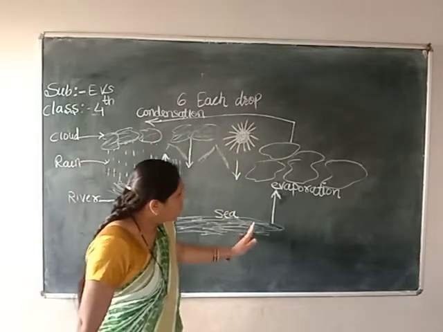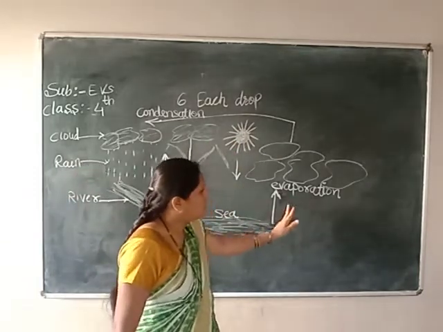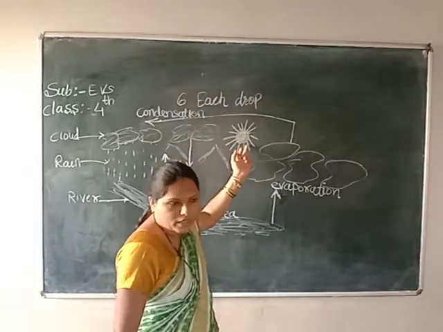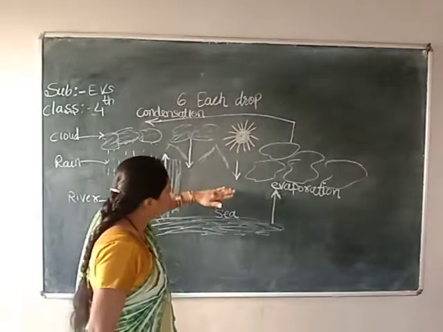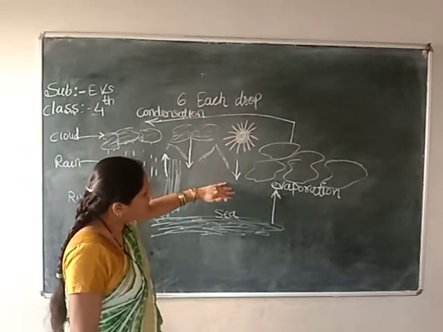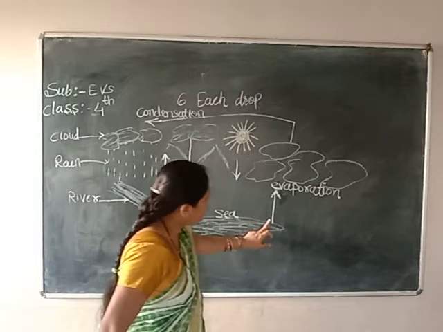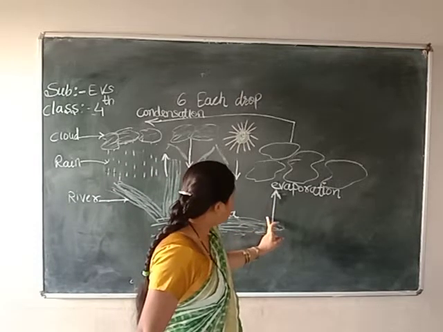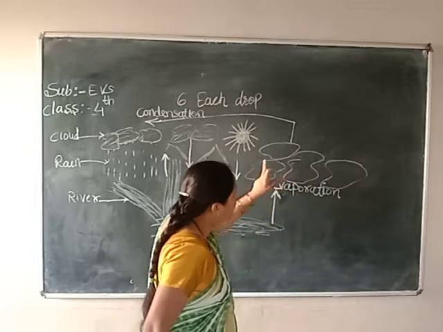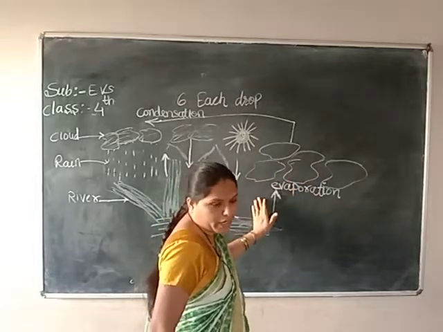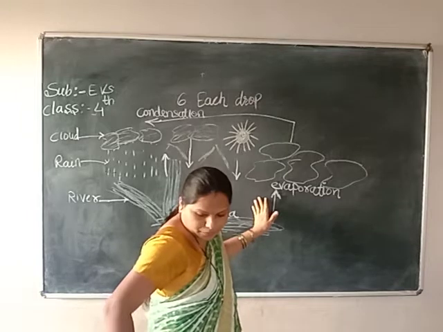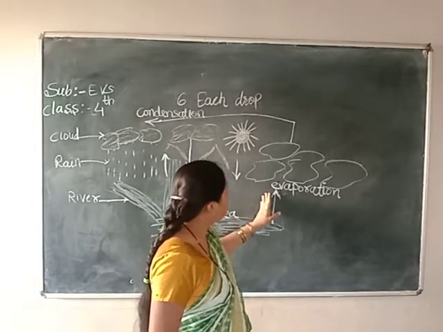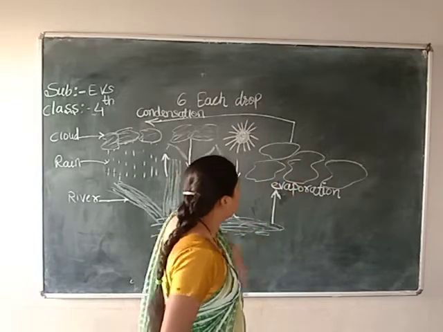That time sea water should get evaporation. Here sea water should get evaporated due to the heat of the rays of the sun. Then, next process, what will happen here, children? Sea water gets evaporated in the form of cloud. The evaporation process is occurring here, and it will get in the form of clouds.